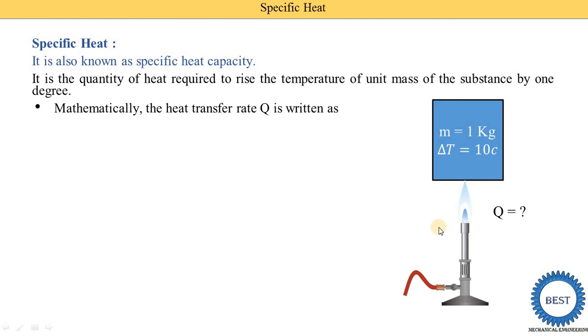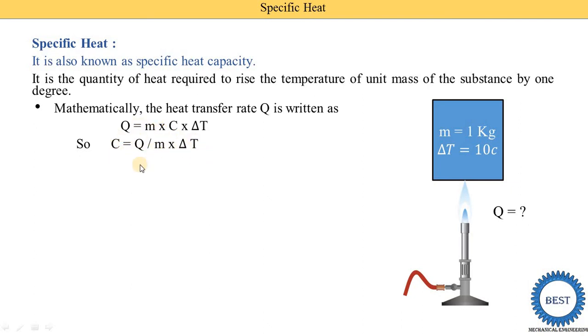Okay, means the specific heat of water is about 4 times that of air. Means suppose we need to increase the temperature by 1 degree for water compared to air, so water requires 4 times more heat energy compared to air. So mathematically the heat transfer Q is denoted as Q, and the equation of Q is m into C into delta T. So this specific heat is denoted as C. We can convert this equation into the form of specific heat C: C is equal to Q divided by m delta T.